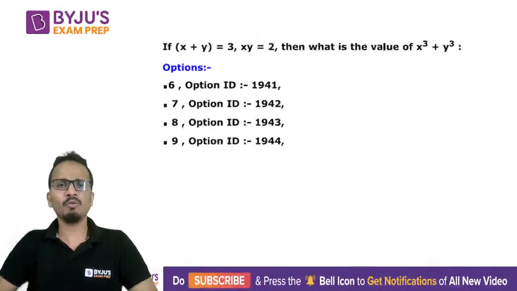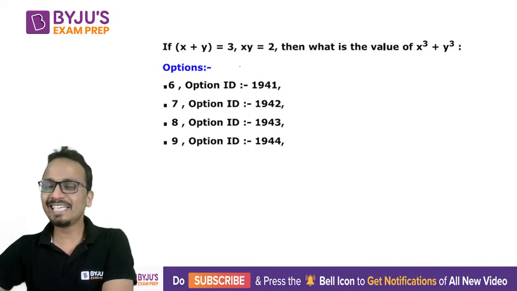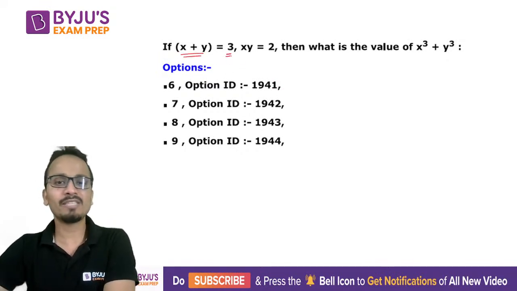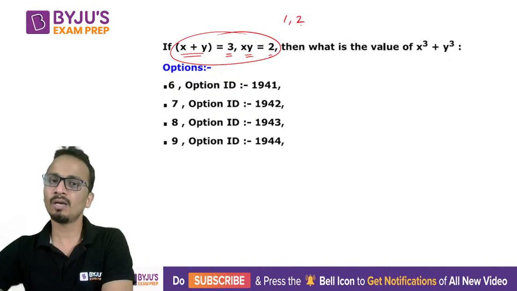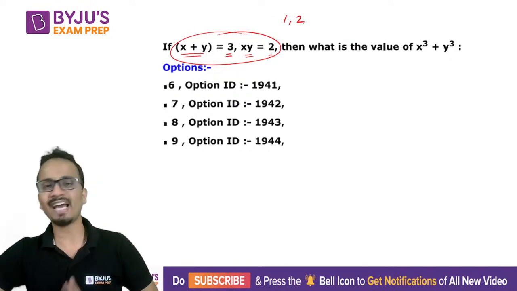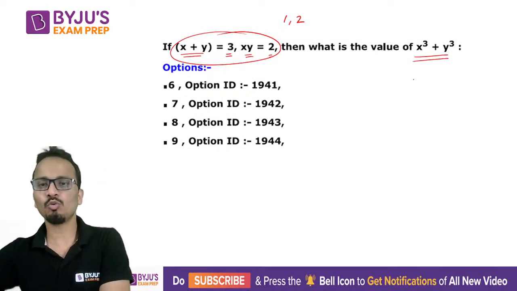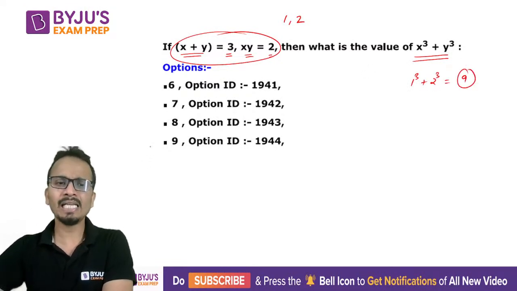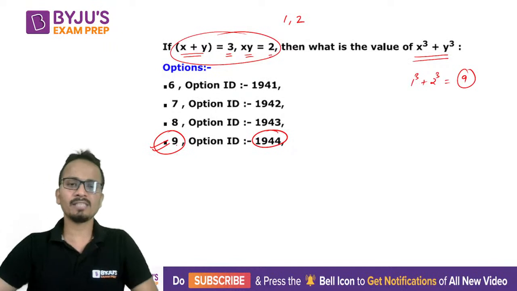All right. Now moving on to our next question, the last question for this set, the easiest question of all. The value of x plus y is given as 3. So x plus y is 3 and x into y is 2. So just by looking at this data, you can say that the values of x and y will be 1 and 2, not respectively. So x can be 1, y can be 2, or vice versa. Now we have to find out the value of x cube plus y cube. So 1 cube plus 2 cube, this value will come out to be 9. Hardly a question of 10 seconds. Option ID 1944. Correct answer is 9.